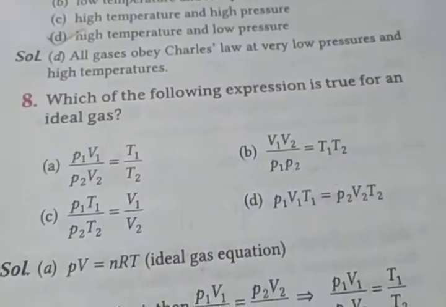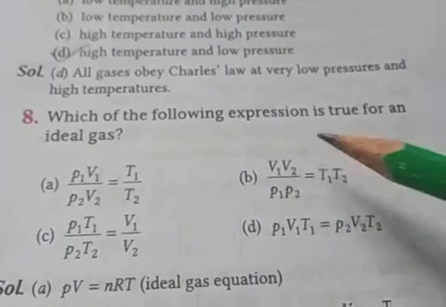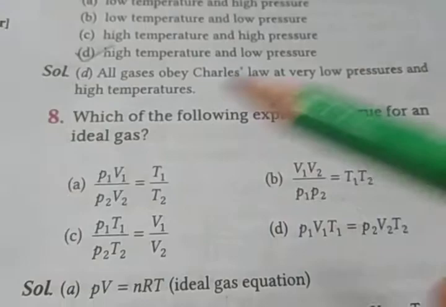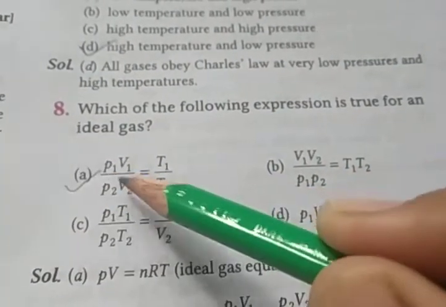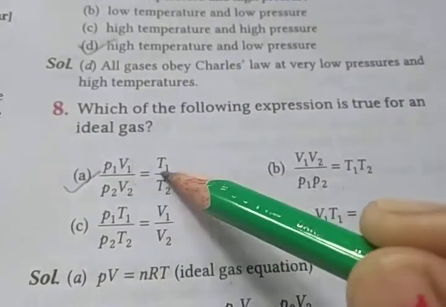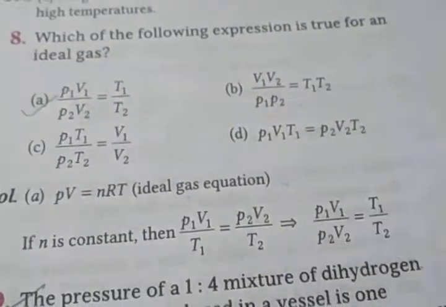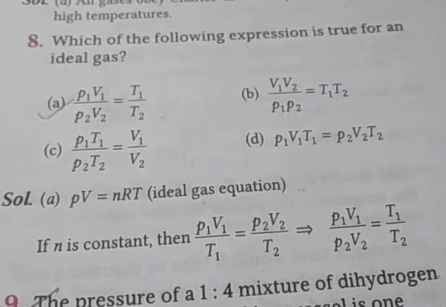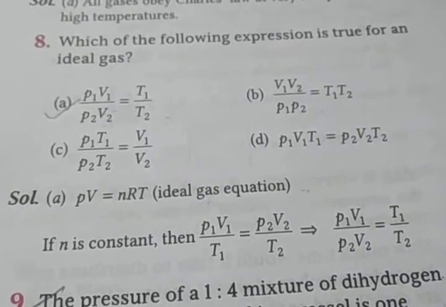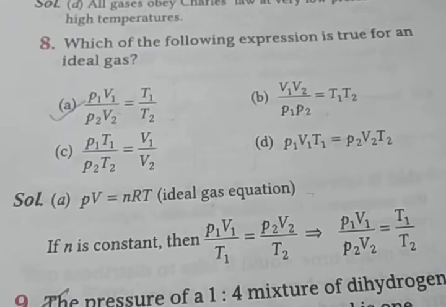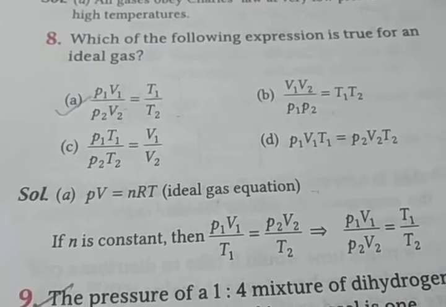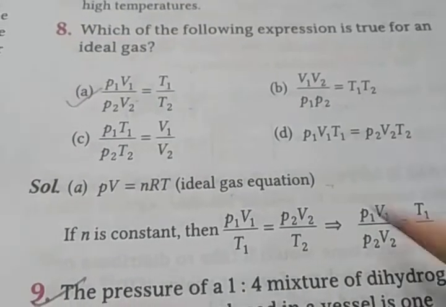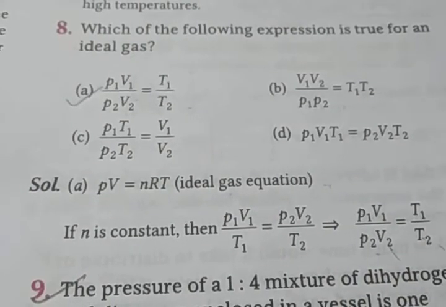Then next: which of the following expressions is true for an ideal gas? You already know the ideal gas equation PV equals nRT, and if n is constant, then P1V1 upon T1 is equal to P2V2 upon T2. Cross-multiplying, P1V1 divided by P2V2 is equal to T1 upon T2.